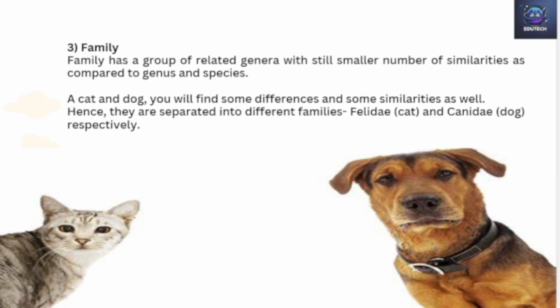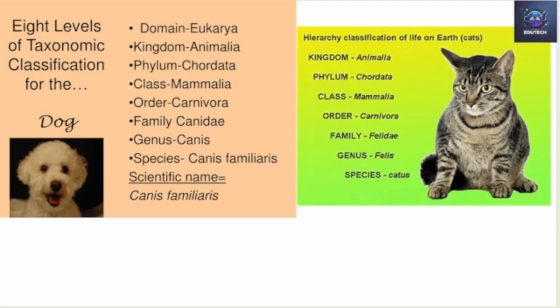So this is what we have to remember. At the next level, they will have something similar. If you see, species-wise they are different, genus-wise also different. For dogs we have family Canidae and for cats we have family Felidae.